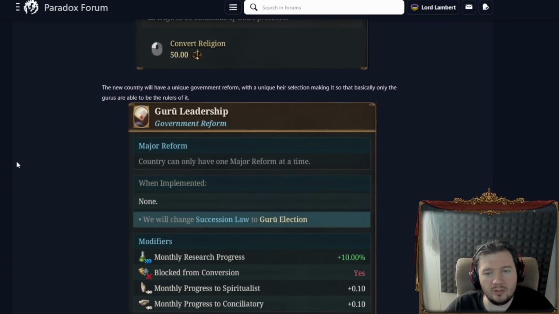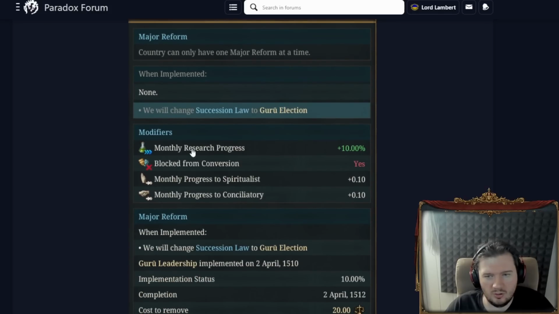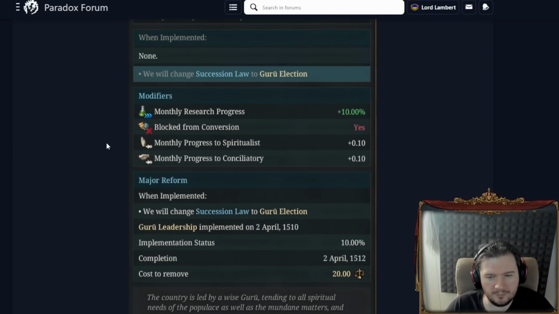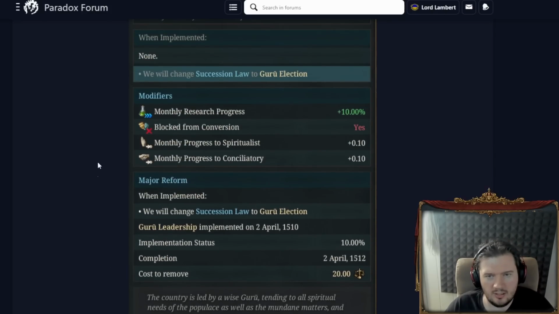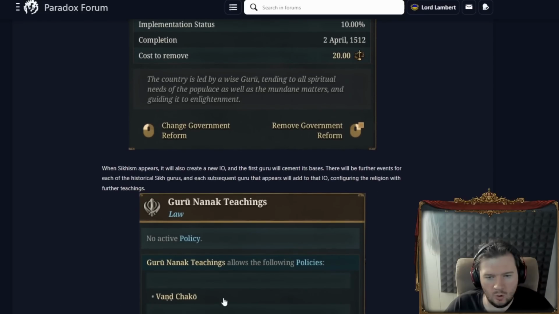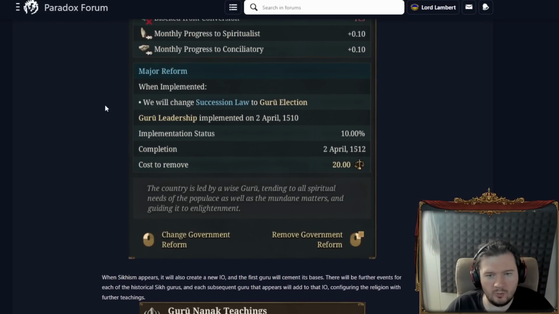The new country will have a unique government reform with a unique heir selection, making it so that basically only the Gurus are able to be rulers of it. So Guru leadership here, succession law to Guru election, you get some monthly research progress, which is nice. You cannot convert the country. Progress to spiritualist and conciliatory. And then we can change the succession law to Guru election, which is not being shown. Maybe it's a bit lower.